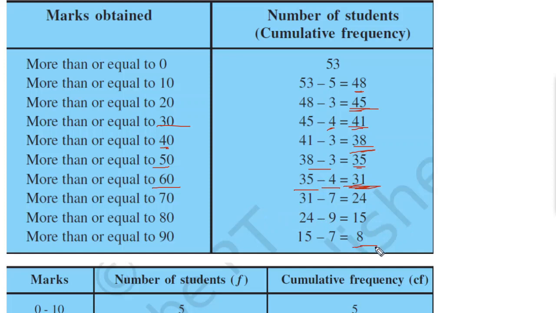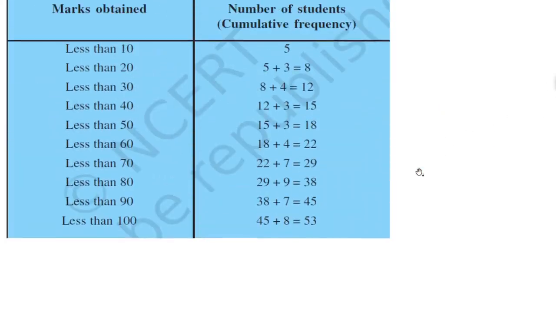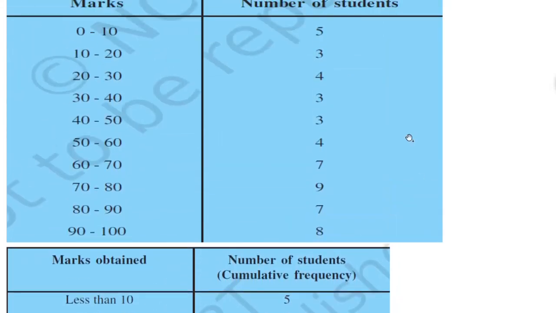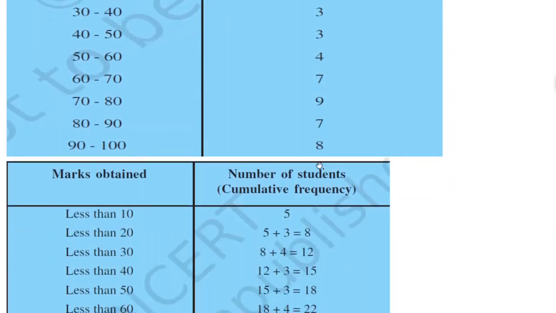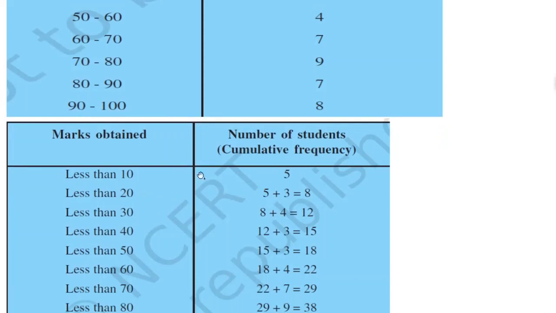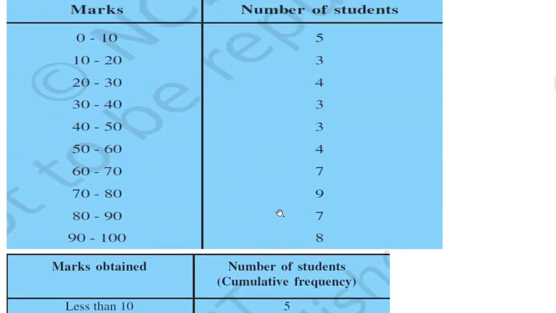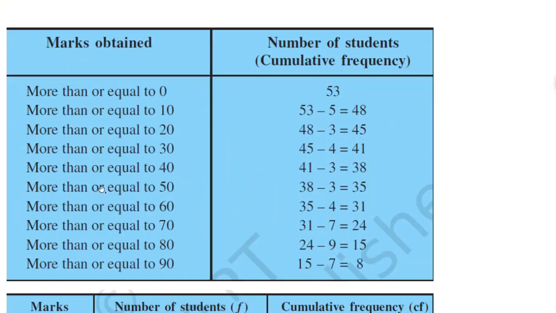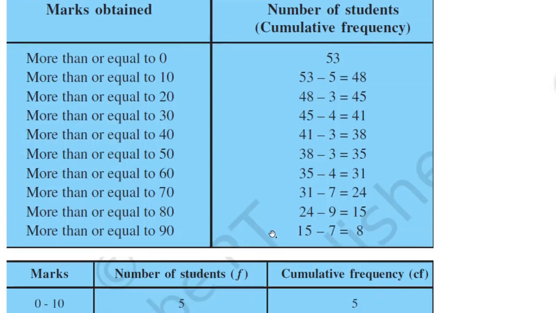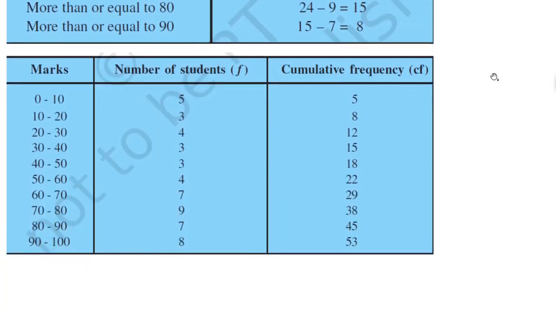Finally we will move to 80. Okay, now what we can do, one second, we have got two tables. Here you can see three tables actually. First one is this, we will write this data, marks, then number of students, then this will be your cumulative frequency. Which one? This less than type, 0, 8, 12. Okay? So we will use this less than type of distribution. In the next phase, when there is need, we will move to that more than type of distribution. Okay. So here we have represented the data.